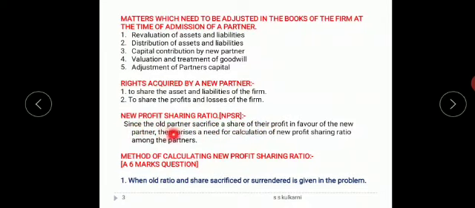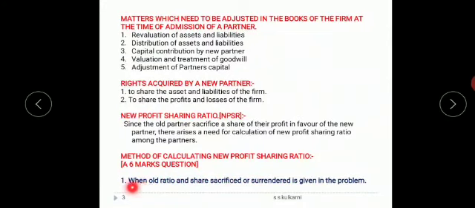So since old partners have to sacrifice a certain share of profit in favor of the new partner, there will be a need for calculating the new profit sharing ratio among the partners. Now we'll see the different methods of calculating new profit sharing ratio or sacrifice ratio. Any one may come for 6 marks from this topic. So you are having different methods. We'll see first new profit sharing ratio. So now when old ratio and sacrifice ratio or surrendered share is given in the problem.